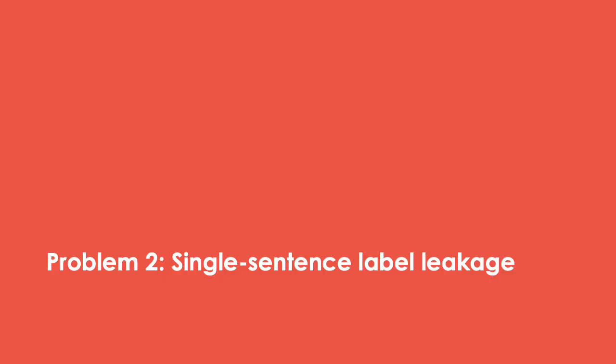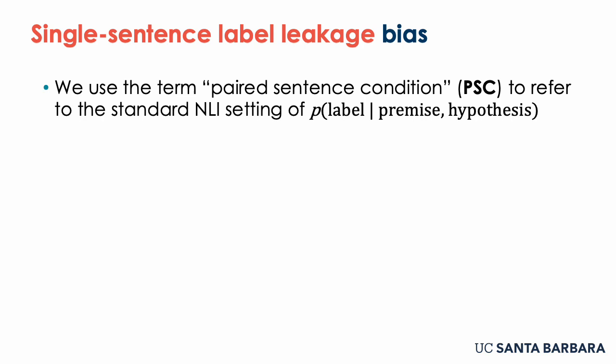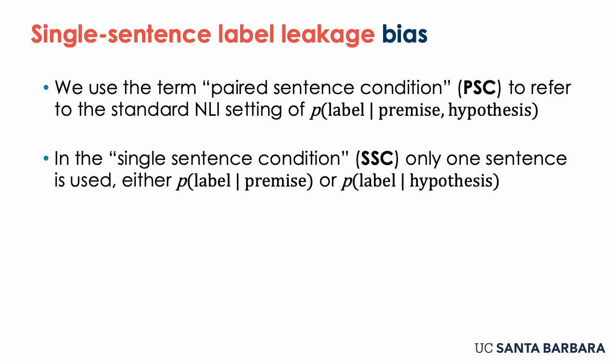The second, and in my opinion more important problem, is that of single sentence label leakage. So what is this? Well, first a bit of terminology. We use the term paired sentence condition, or PSC, to refer to the standard NLI setting where a model is inferring the label from the aforementioned three based on both the premise and hypothesis sentences. However, you can also test a dataset and model pair using just the single sentence condition, where a model is only predicting the label based on the premise or hypothesis alone.